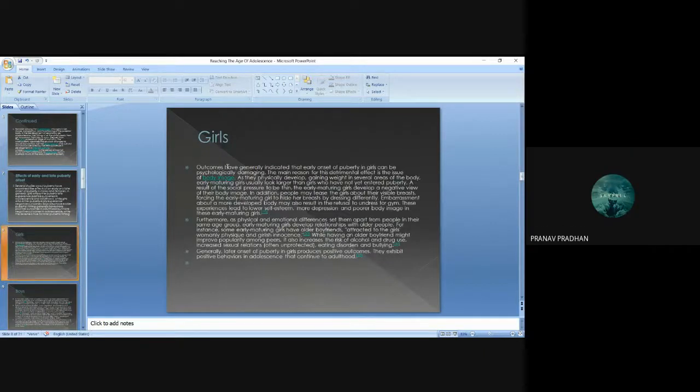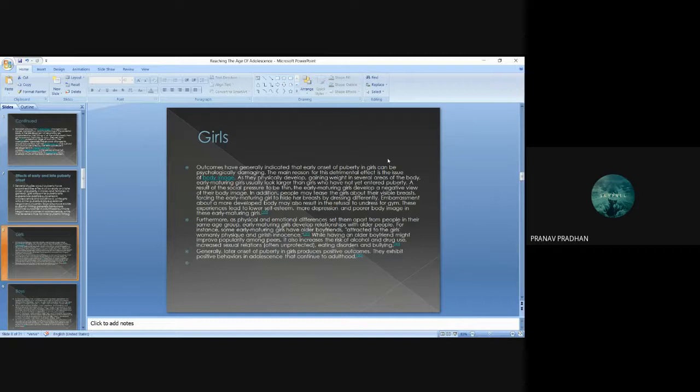Now, girls. Outcomes have generally indicated that early onset of puberty in girls can be psychologically damaging. The main reason for this detrimental effect is the issue of body image. As they physically develop, gaining weight in several areas of the body, early maturing girls usually look larger than girls who have not yet entered puberty.